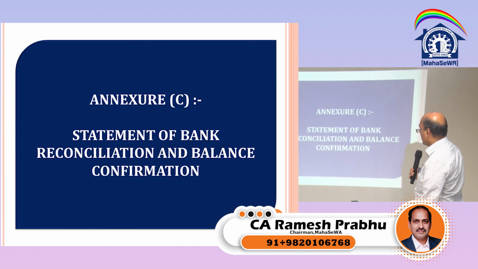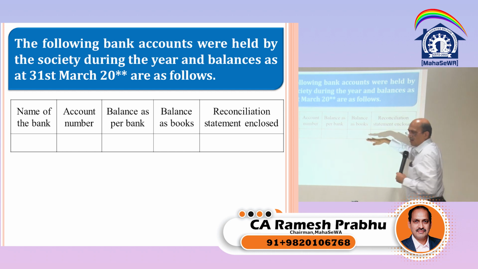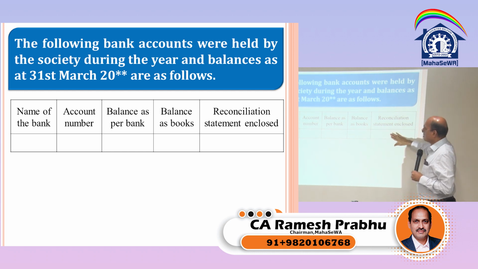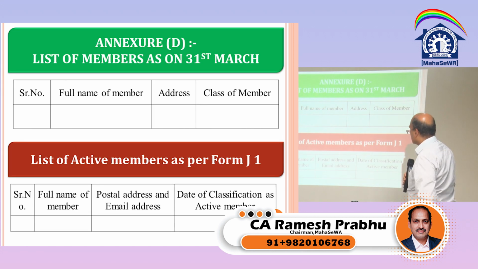Annexure C, statement of bank reconciliation. You know bank reconciliation. How many banks are there? If 2-3 banks are there, reconciliation statement, yes or no. If there is no reconciliation, at least you can prepare there is no reconciliation. The balance is matching. Annexure D, list of members.